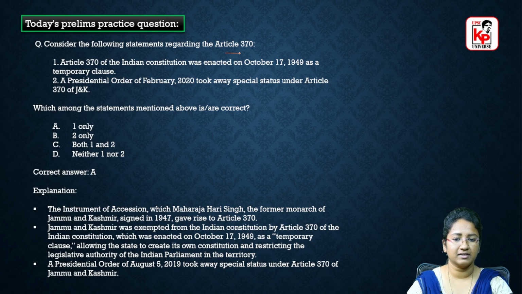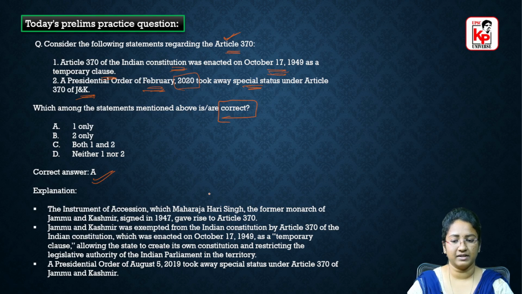Consider the following statements regarding Article 370. Since the entire article is about Article 370, we have a question on it. The first statement says that Article 370 of the Indian Constitution was enacted on October 17, 1949 as a temporary clause. And a presidential order of February 2020 took away the special status under Article 370 of Jammu and Kashmir. You have to identify the correct statements. The correct answer is A.